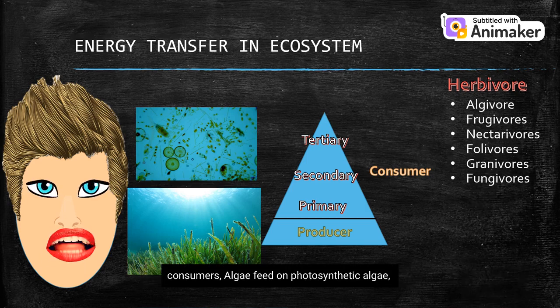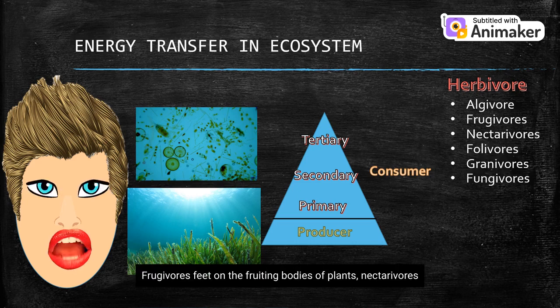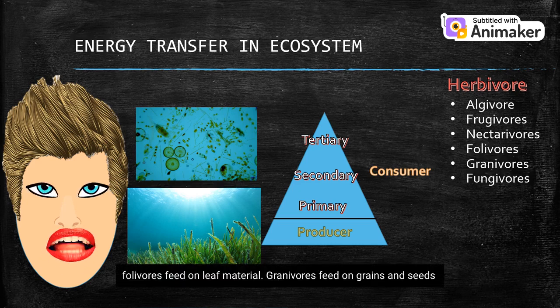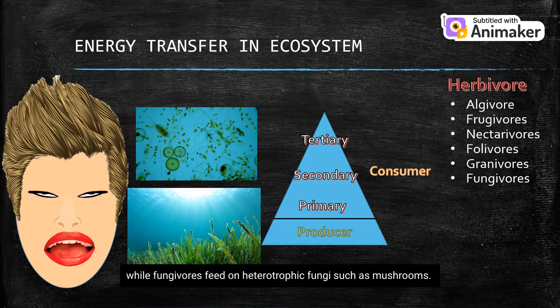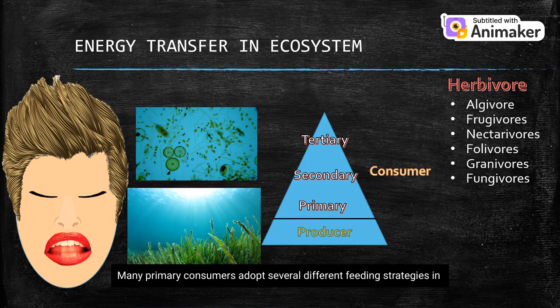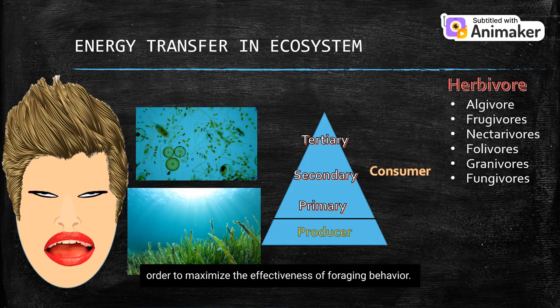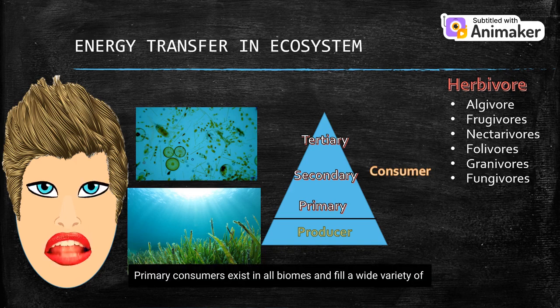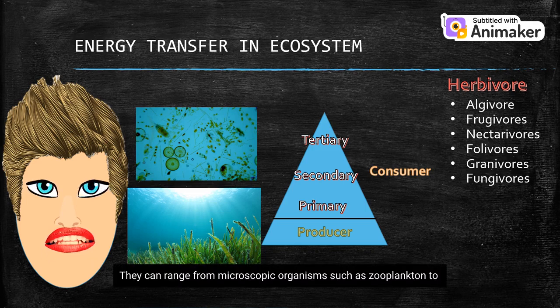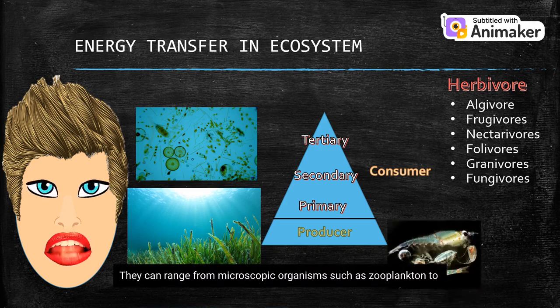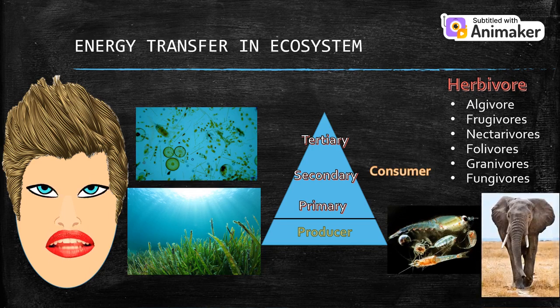Algivores feed on photosynthetic algae, frugivores feed on the fruiting bodies of plants, nectarivores feed on plant nectar, folivores feed on leaf material, granivores feed on grains and seeds, while fungivores feed on heterotrophic fungi such as mushrooms. Many primary consumers adopt several different feeding strategies in order to maximize the effectiveness of foraging behavior. Primary consumers exist in all biomes and fill a wide variety of niches. They can range from microscopic organisms such as zooplankton to animals as big as elephants.